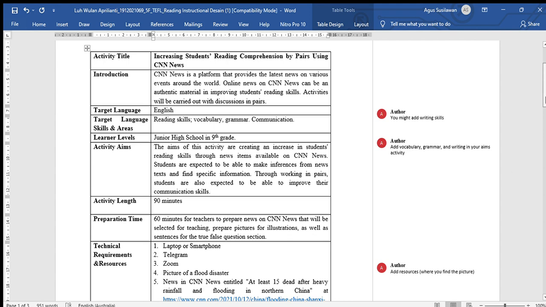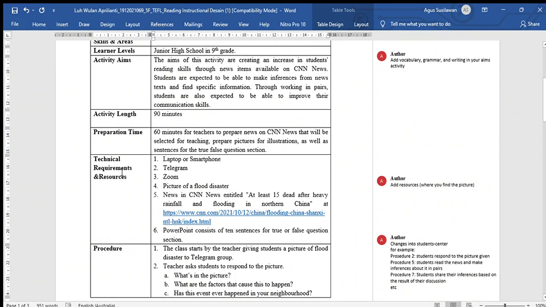Okay, now we move into the technical requirement and resources. Here, I think you already mentioned all the things that you need in your learning process. But in the technical requirement and resources number 4, you said that you use a picture of a flood disaster in your activity. So I think you have to add the resource or link where you found the picture that you use in your class.